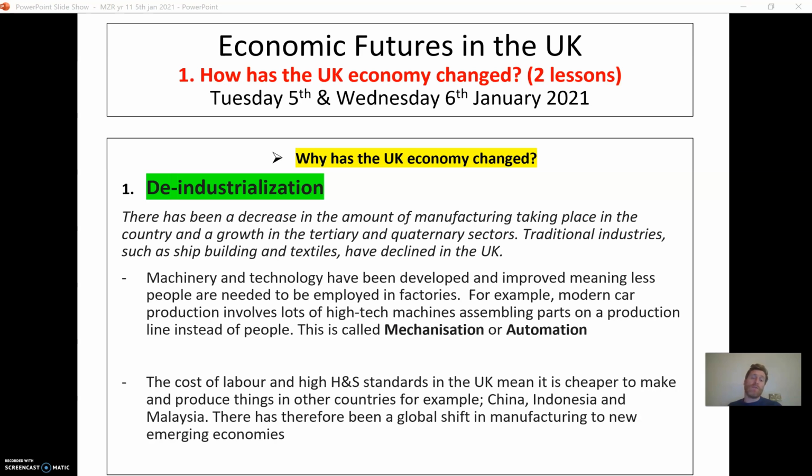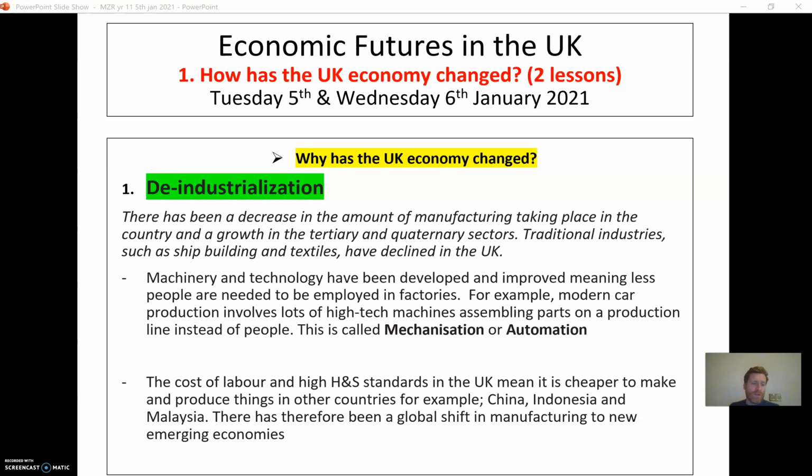The second reason, the second part of deindustrialisation as to why our industries in the UK disappeared, or why certainly less people worked in the industries, is because in the UK, believe it or not, we have a much higher level of pay and far stricter health and safety standards. That means it's more expensive to make stuff in the UK because we've got to pay our workers more and we've got to make sure they stay safe. And so actually it became a lot cheaper to make stuff abroad, in China, Indonesia, Malaysia and other emerging economies. So another reason why our economy changed is because of deindustrialisation, which means our industries were no longer really profitable because it was cheaper to make stuff elsewhere.